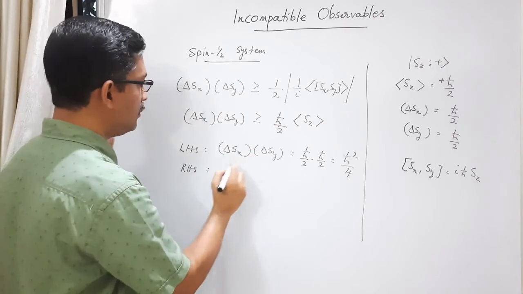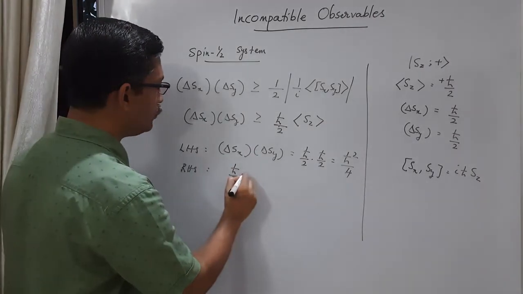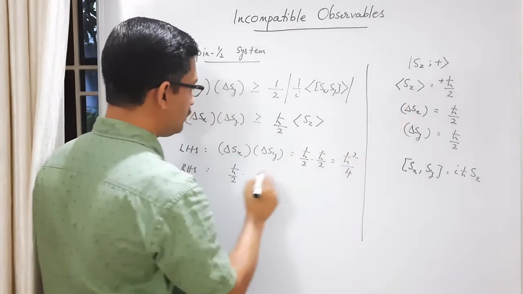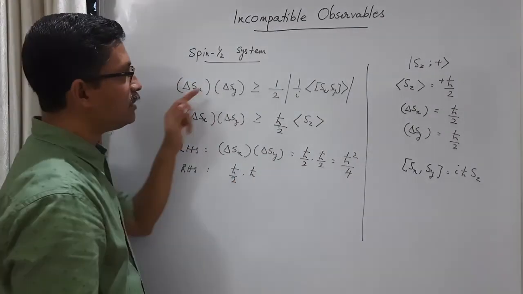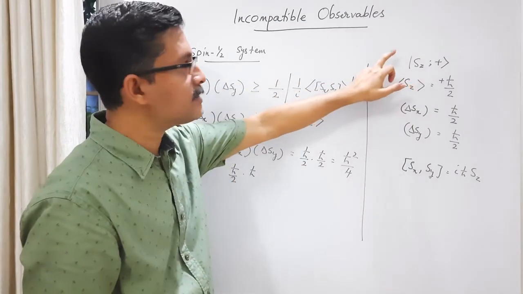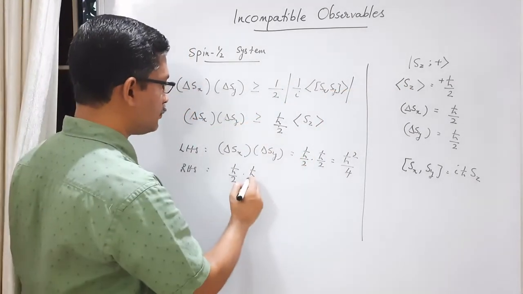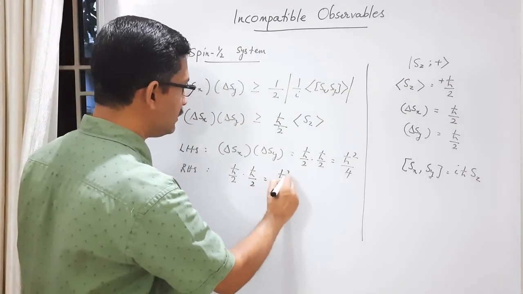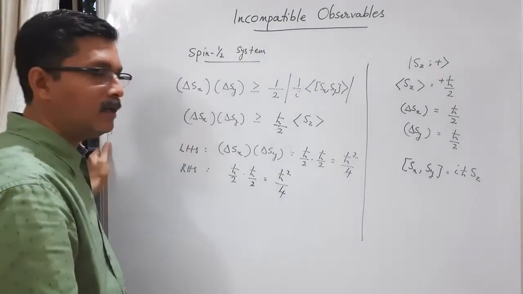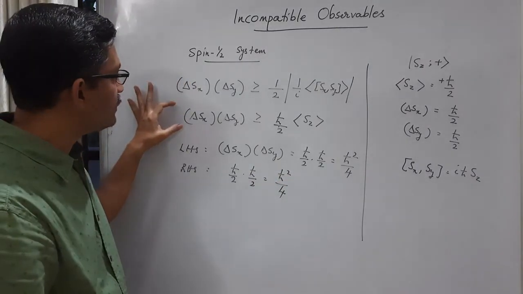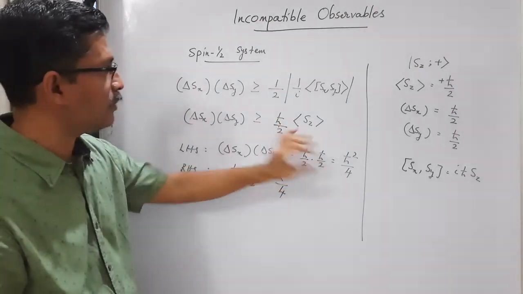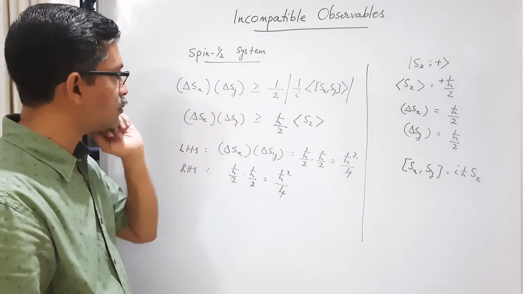Right hand side is h cross by 2 into, what is the average value of Sz? Remember the state is this. We are in a state which is an eigenstate of Sz. So the average value of Sz is h cross by 2. So what you get for the right hand side is h cross square by 4. So in this case the left hand side is h cross square by 4, and the right hand side is also h cross square by 4.